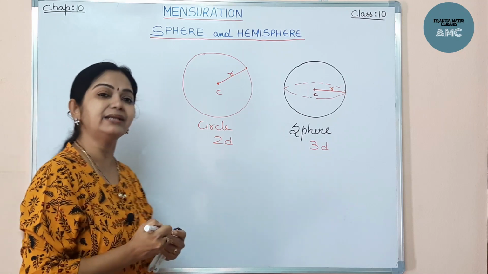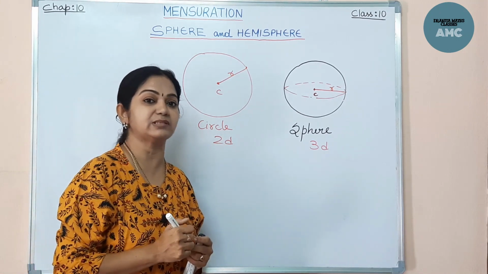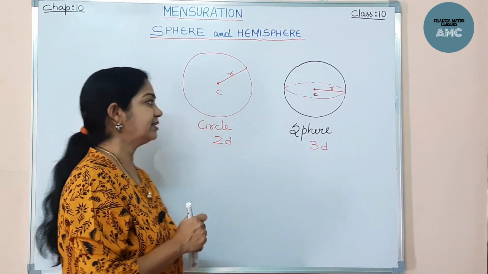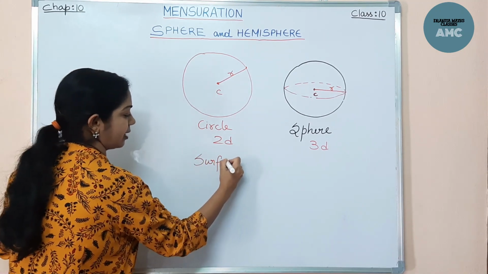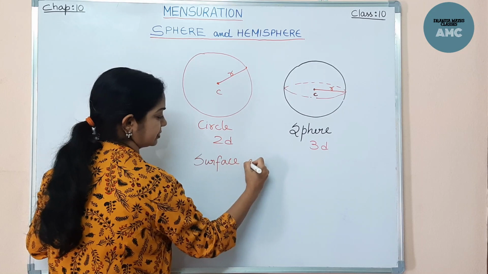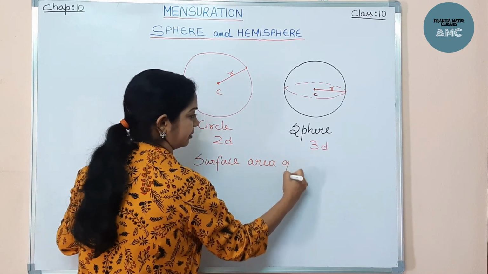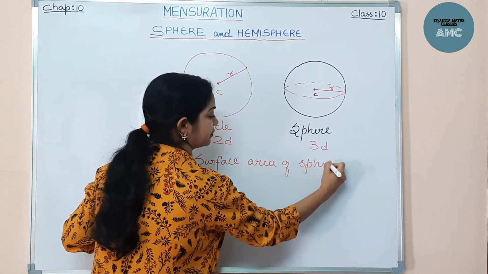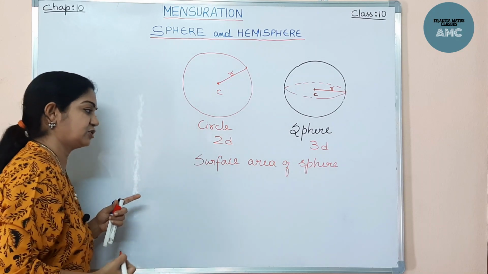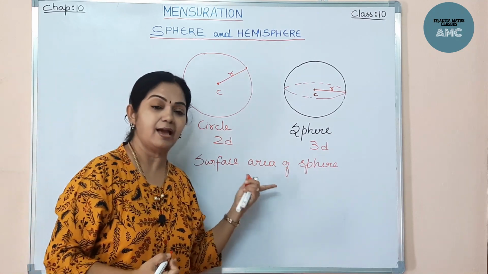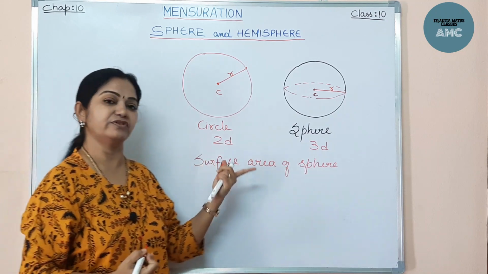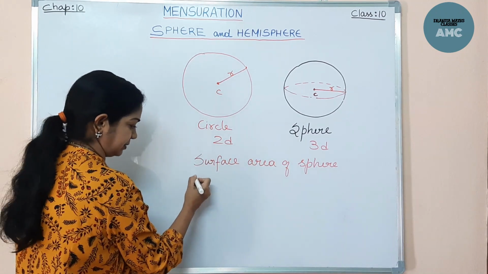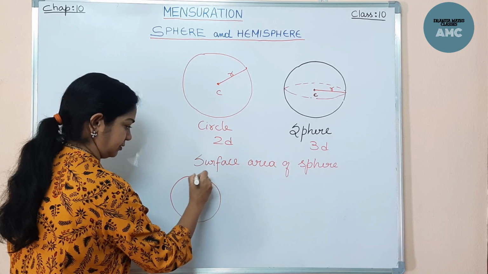To find the surface area of the sphere, Archimedes, a great mathematician, made a series of experiments regarding the sphere, its volume, its surface areas. What he proved is that the surface area of a sphere, like if you take a sphere,